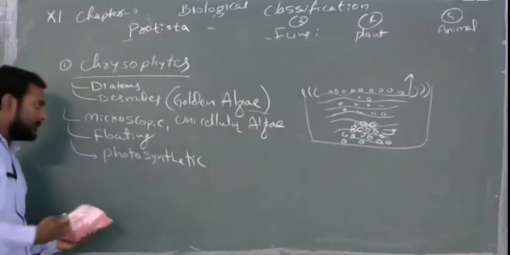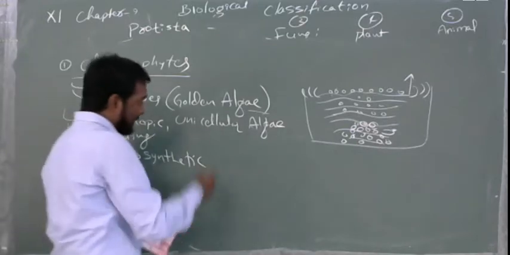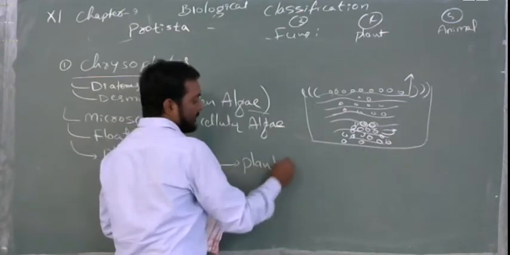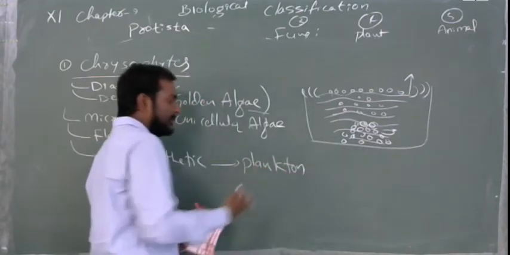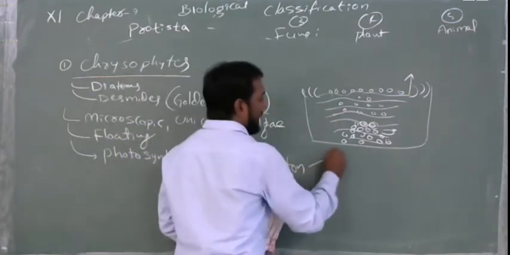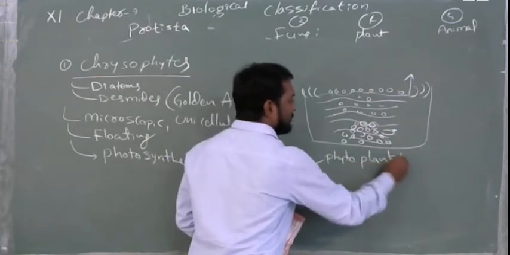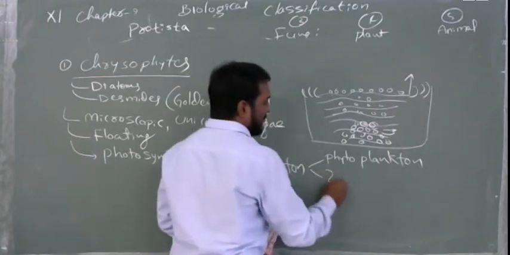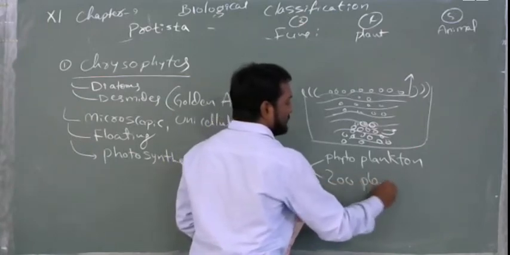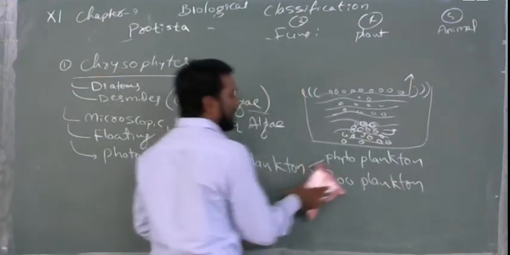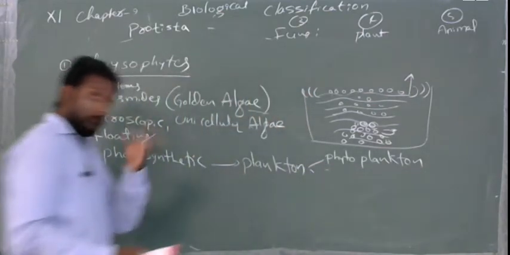Being photosynthetic, they will be called planktons. Planktons, very simple organisms. Again, in this there will be two types. One is phytoplanktons and zooplanktons. Okay, but generally we see about the phytoplanktons. So they will prepare their own food.